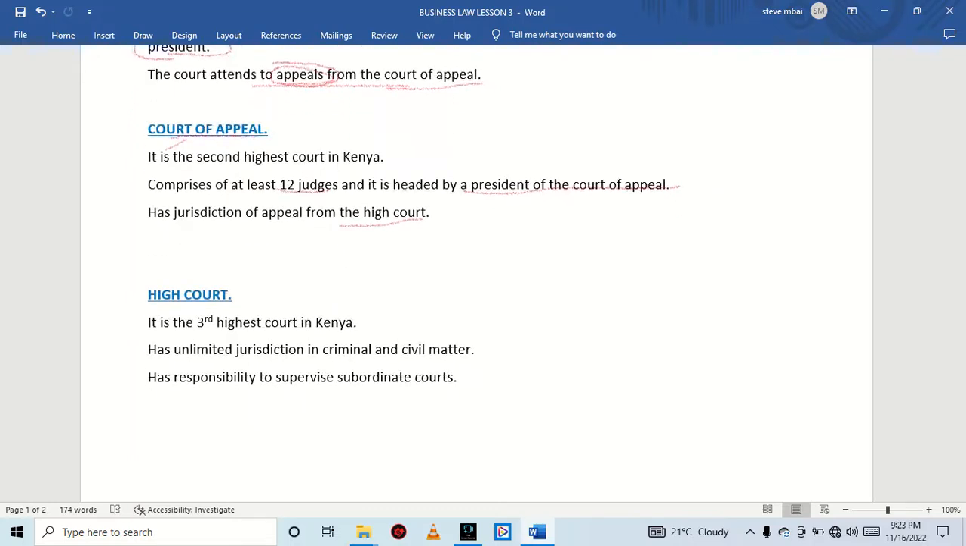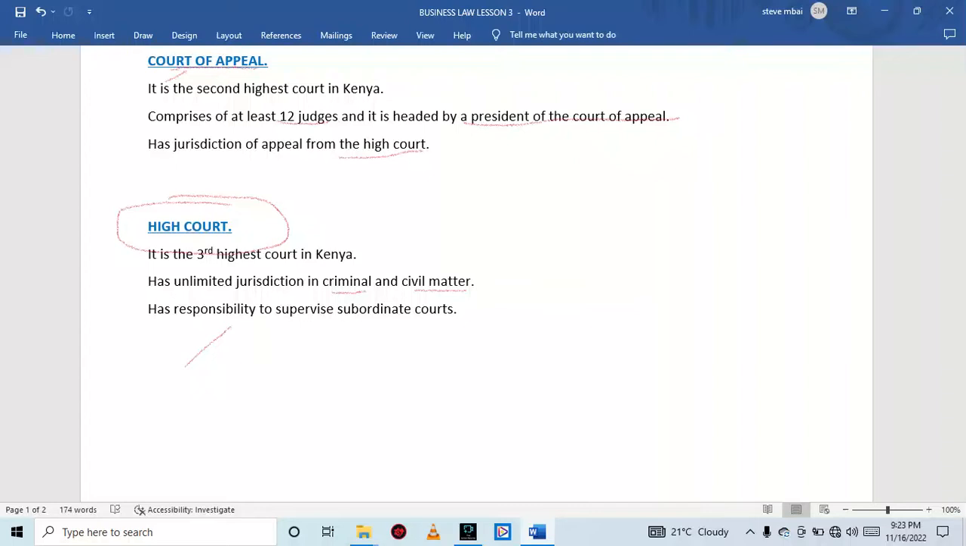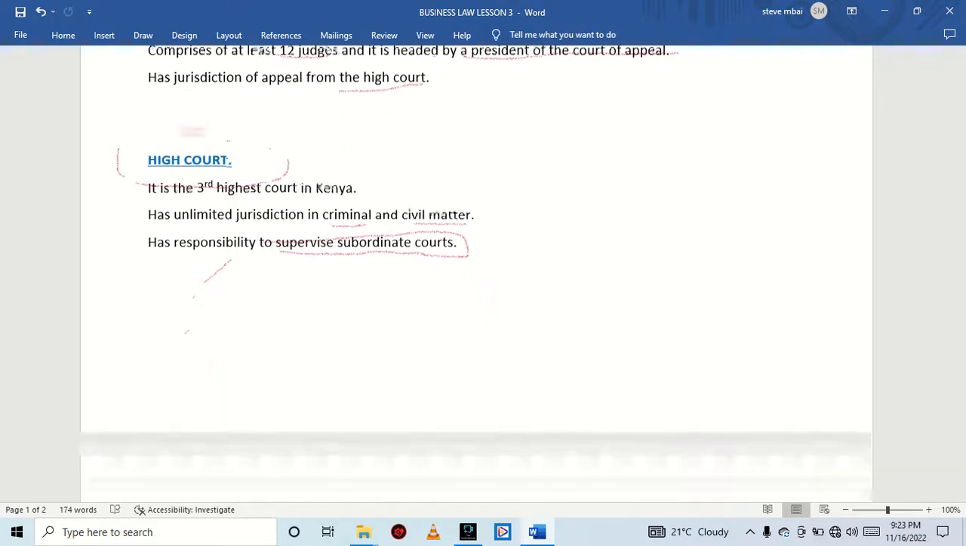The third highest court in Kenya is the High Court. It has unlimited jurisdiction in criminal and civil matters, and also it has the responsibility to supervise subordinate courts. It is the duty of the High Court to supervise the subordinate courts.